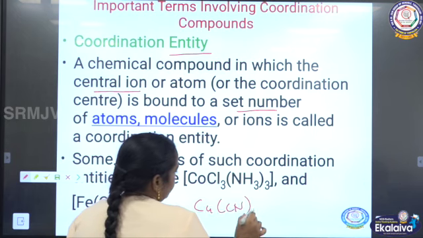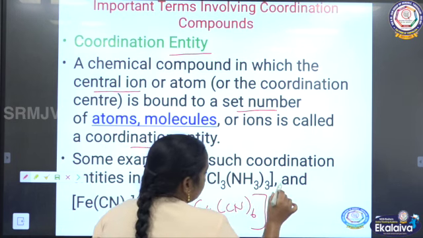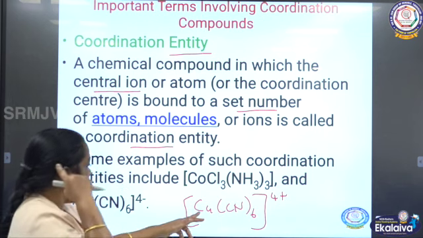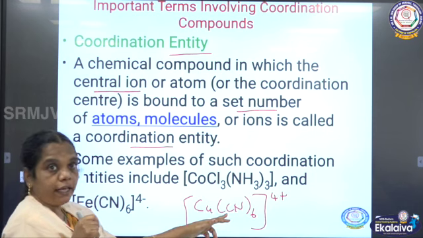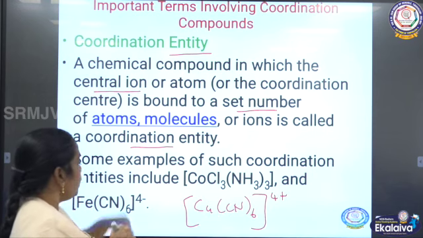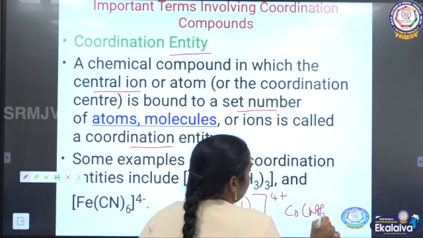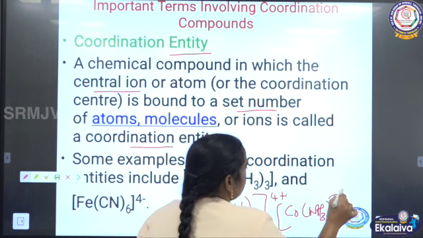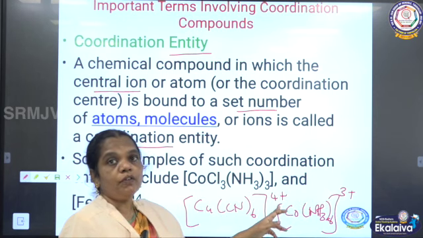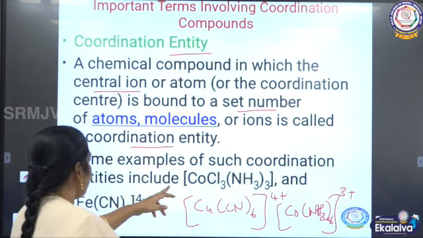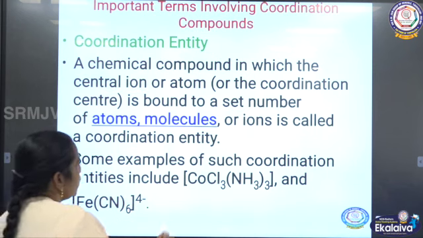Now, you can see this: [Cu(CN)6]4+. Here this is the central metal atom, and it is bound with the cyanide ion, or it can be bound with a molecule. Now you can see one more: [Co(NH3)6]3+ ion. Here the molecule of ammonia is bound with the central metal atom. So this is called what? You can see here, CoCl3.